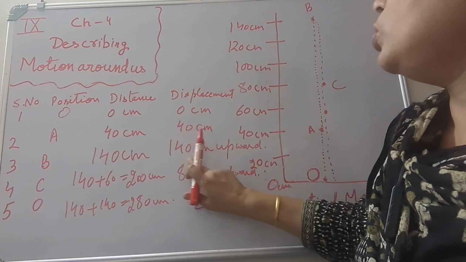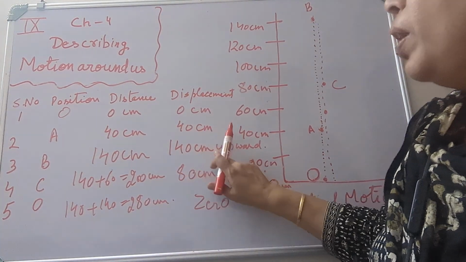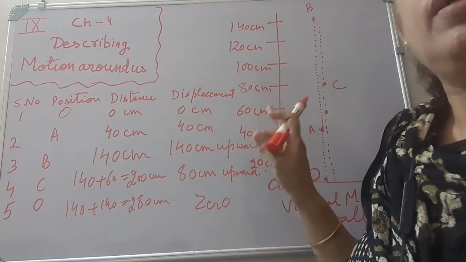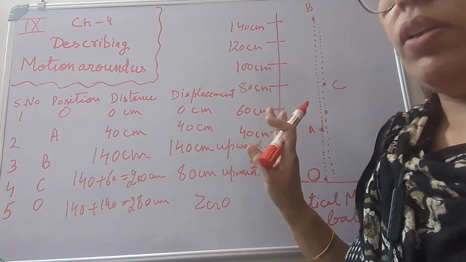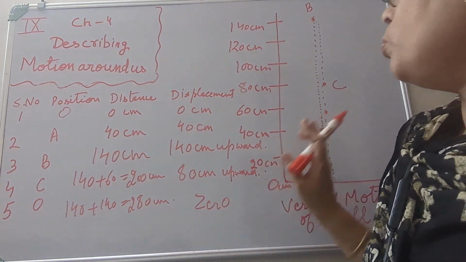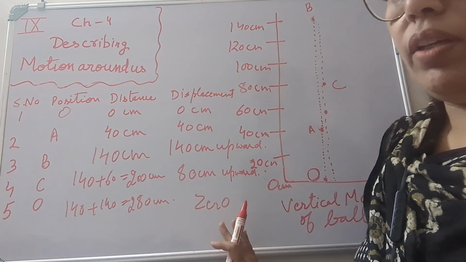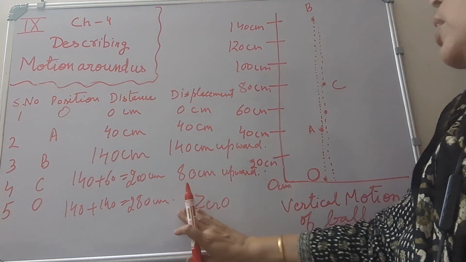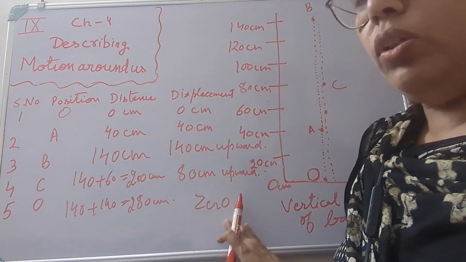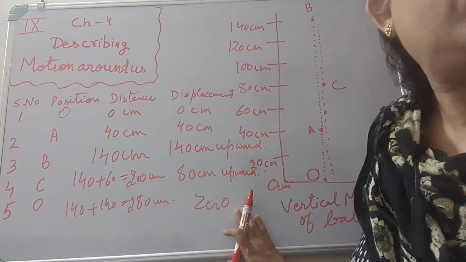So its magnitudes can be equal but cannot be more than the distance traveled. It can be less than the distance traveled, but it cannot be more than the distance traveled. And its displacement can never be zero. It is not true. Displacement can be zero.